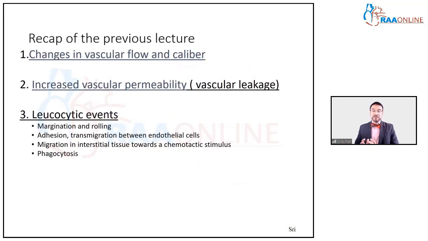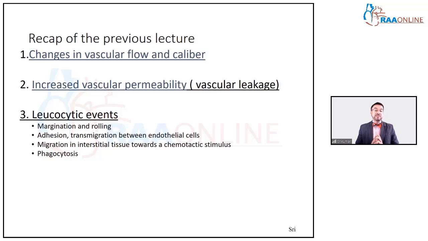But before we continue with this story, let's have a quick recap of what we did in the previous session. We actually saw that acute inflammation involves changes in the vascular flow and caliber. That is, the blood vessel undergoes vasodilation. And there are many holes that open out in the blood vessel. So that is called vascular leakage.